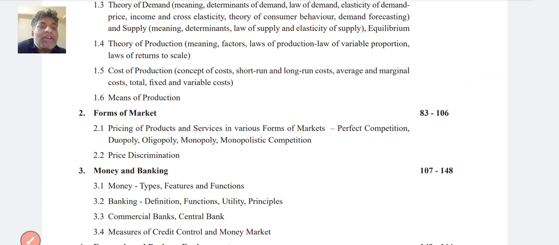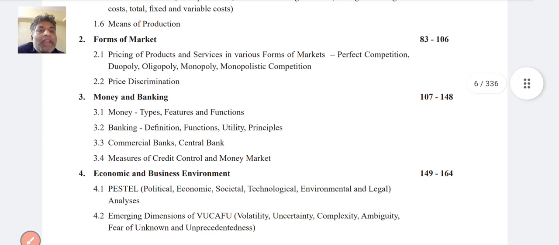Then forms of market: price of products and services in various forms of market, that is perfect competition, duopoly, oligopoly, monopoly and monopolistic competition, price determination, and then money and banking.